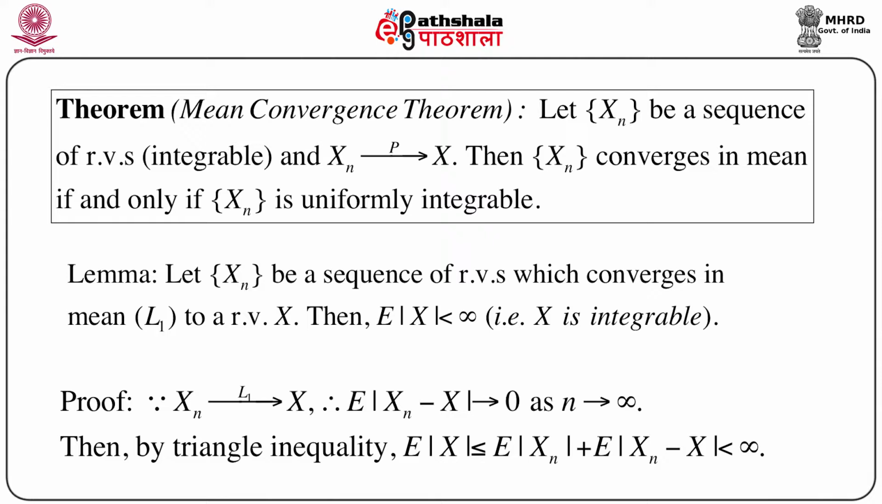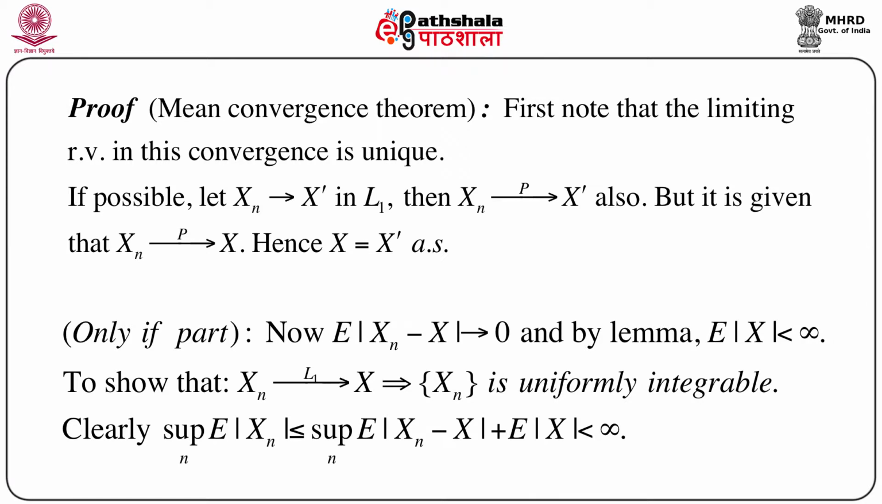So taking expectation on both sides, splitting this mod X using the triangle inequality and taking expectation, we can immediately write that expectation of mod X is less than or equal to expectation of mod Xn plus expectation of mod Xn minus X. Now as n goes to infinity, expectation of mod of Xn minus X goes to 0. So naturally that proves that expectation of mod X is less than infinity.